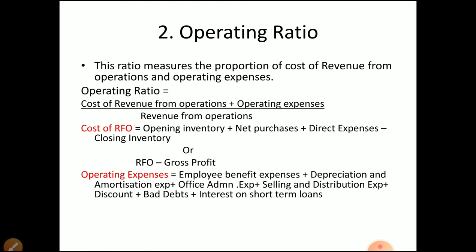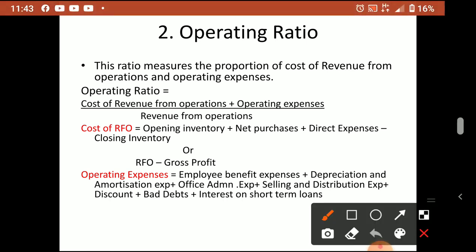So operating ratio measures the proportion of cost of revenue from operations and operating expenses. All expenses only we are taking here. How much is the proportion of cost of revenue from operations and operating expenses upon sales?